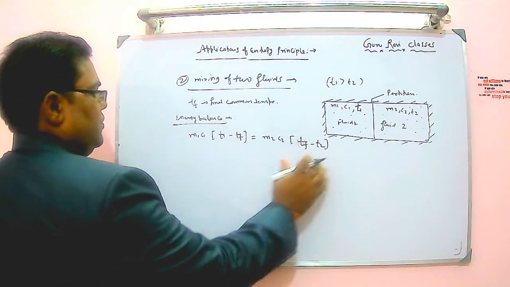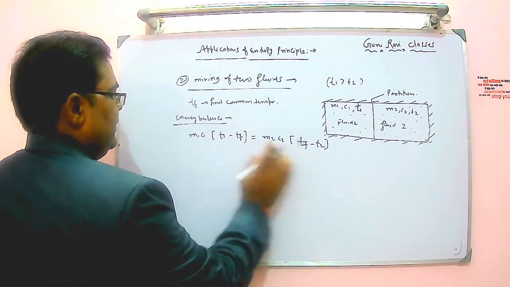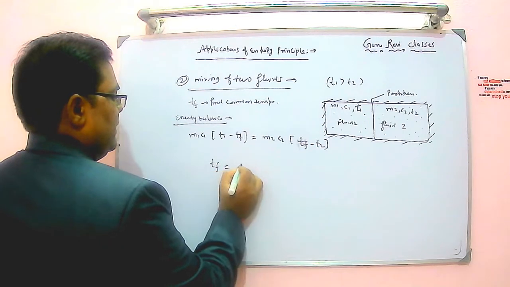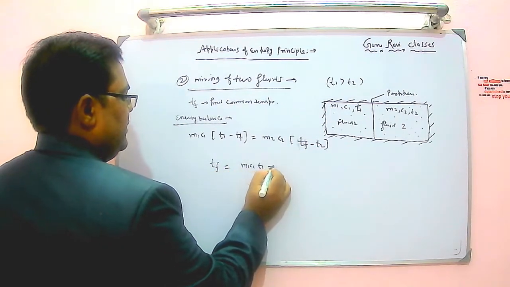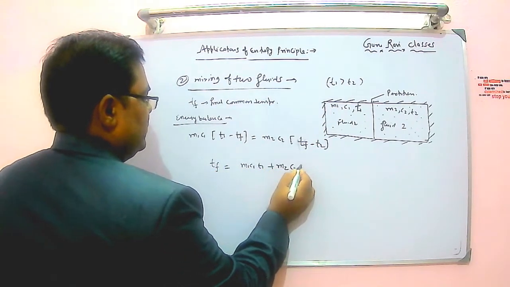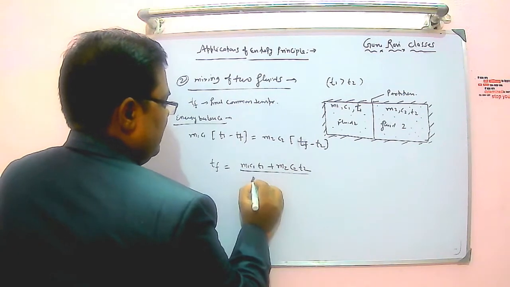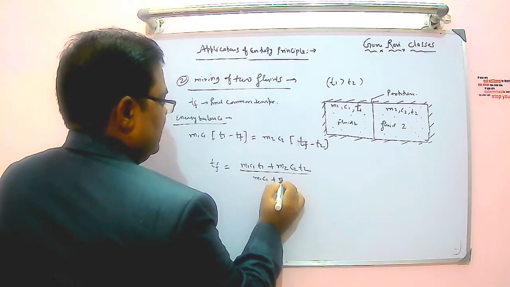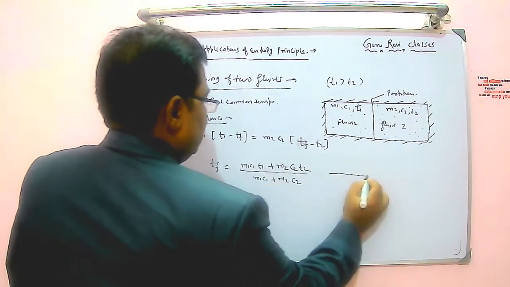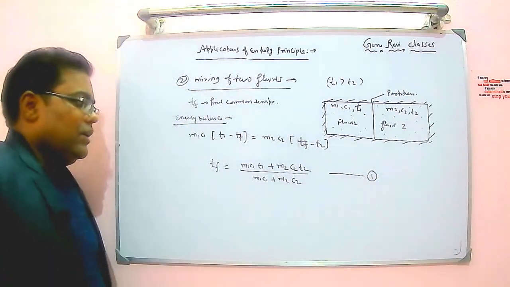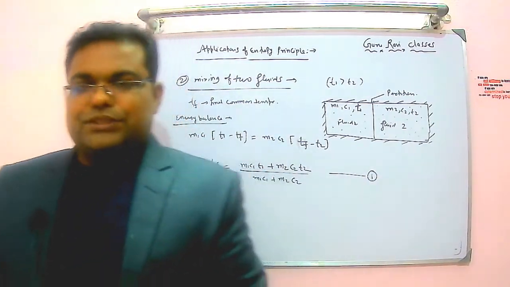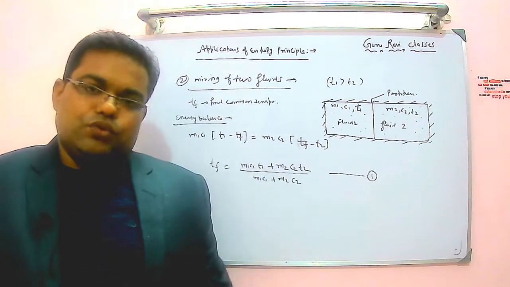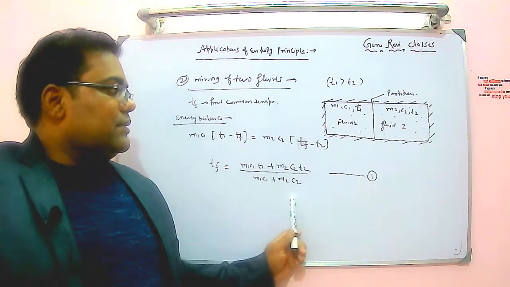If you equate it and solve for Tf, I will get M1 C1 T1 plus M2 C2 T2 divided by M1 C1 plus M2 C2. This is equation number 1. So I got the final common temperature of the two fluids when they mix.